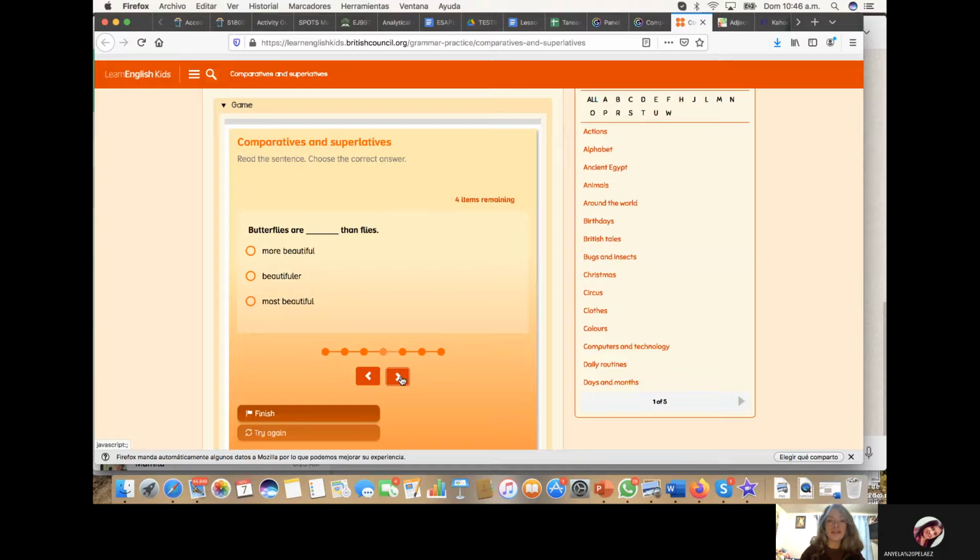So we have the adjective beautiful and it's going to be a comparison because we have the than. So we can say more beautiful. Remember, for long adjectives, we are not going to add ER at the end because that is for the short ones. For the longer ones, we have to use more in the case of comparatives and most in the case of superlatives. But in this case, it's a comparison. So remember, more for comparisons, and that's why it's going to be the first one.